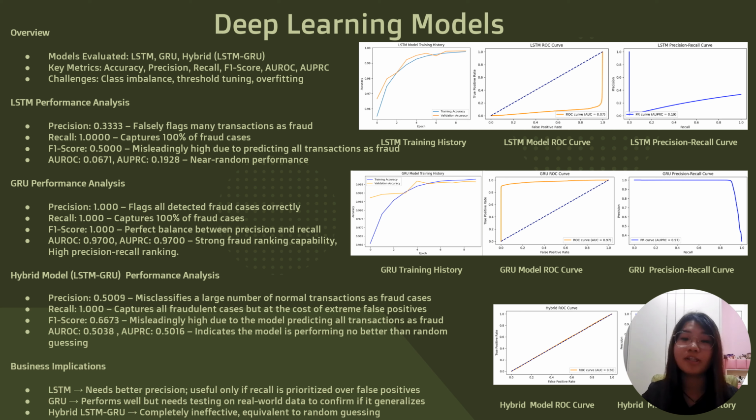For the hybrid model, the precision is 0.5009 and the recall is 1, F1 score is 0.6673. It misclassifies a large number of normal transactions as fraud. AUROC is 0.5038, AUPRC is 0.5016, which indicates that the model performs no better than random guessing. So this curve actually shows a flat line, indicating that the model fails to distinguish fraud from non-fraud cases, so it's completely ineffective, due to the class imbalance and poor threshold tuning.